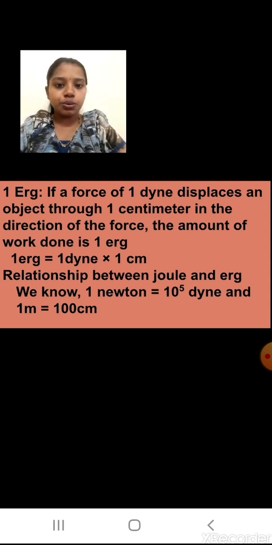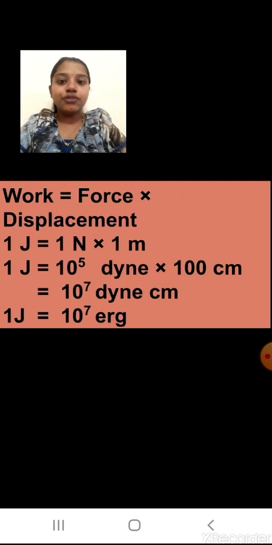We know 1 Newton is equal to 10 raised to 5 dyne, and 1 meter is equal to 100 centimeter. These two relationships we are going to use, and we will solve a small mathematical equation. Now see here, work is equal to force multiplied by displacement. This you have studied. Now 1 joule is equal to 1 Newton into 1 meter. This you have studied in the SI system.